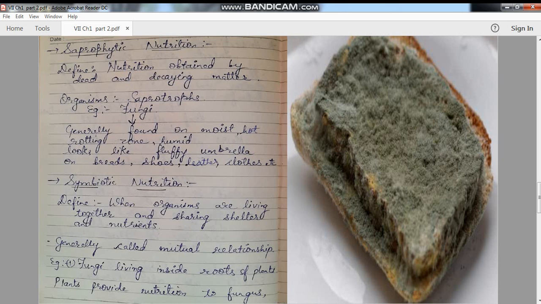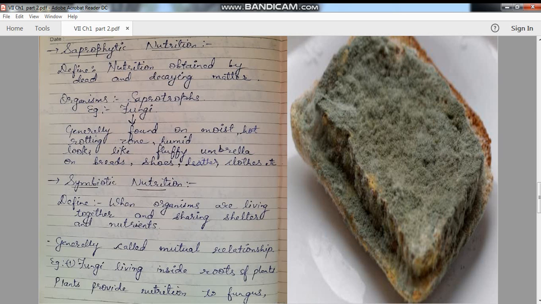Now we will find this fungus mainly in moist, hot, humid or rotting areas. Rotting area means an area which is getting decomposed. It generally looks like a fluffy umbrella structure on bread, or it is mainly found on shoes in the rainy days, or on leather and clothes also. As you can see in the diagram on the right-hand side, the bread is completely covered with a green colored structure, and this green colored structure is the fungus grown on the bread.